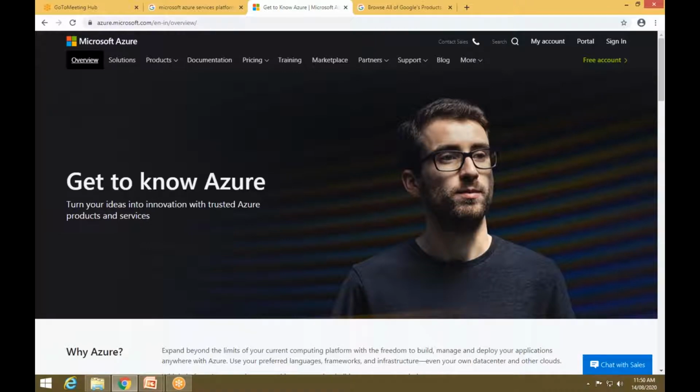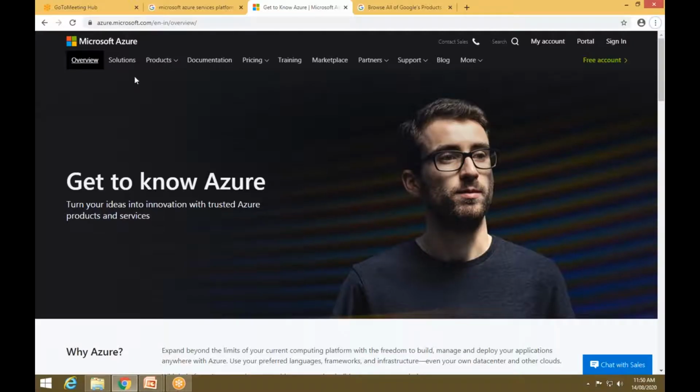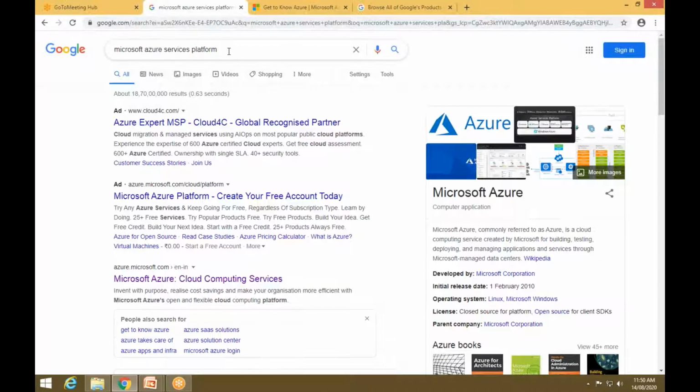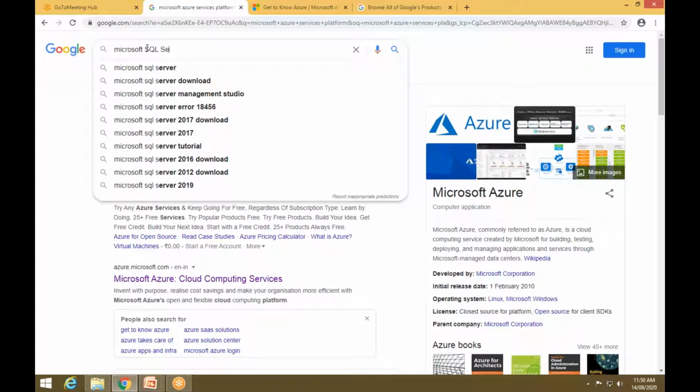Then the next one is about SQL services. So again, go to the browser and search for Microsoft SQL services.